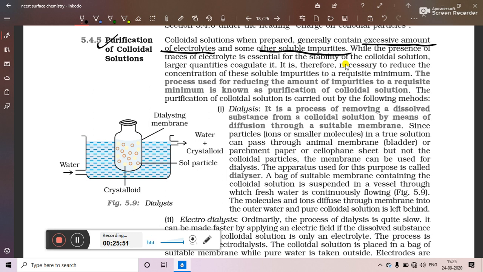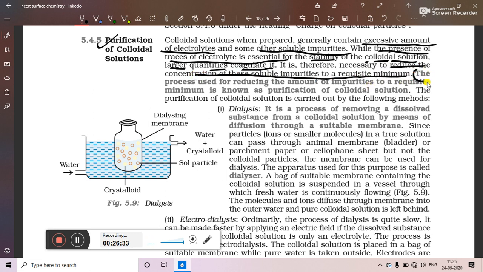And some other impurities are also possible which may make the colloidal solution impure, and so the stability of the colloidal solution will decrease. So it is very much necessary to remove the excessive amount of electrolyte and other soluble impurities. While the presence of traces of electrolyte is essential, as I have told you, for the stability of the colloidal solution, large quantities coagulate it. So if large quantities are there, they will precipitate the colloidal sol. That's why it is important to reduce the concentration of the impurities to the required amount.